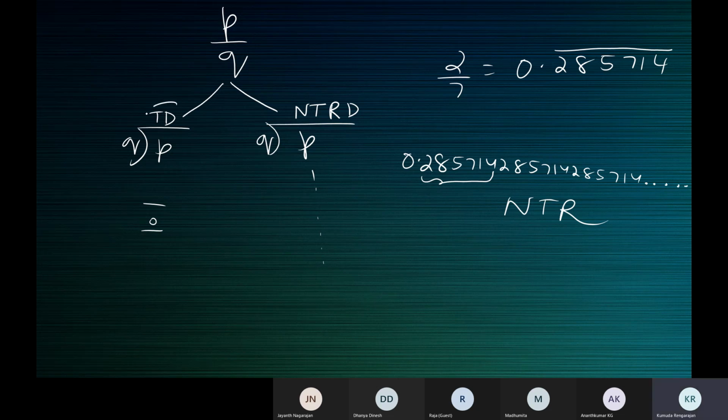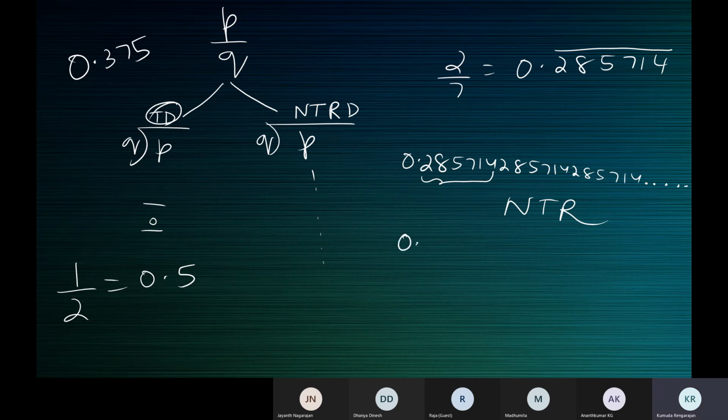Why did we say it's a terminating decimal here? Because when I said 1 by 2, it is 0.5. That's all. It terminates. Finished. No more digits. When I say 0.375, that's all. Finished. Terminating decimal. It ends.